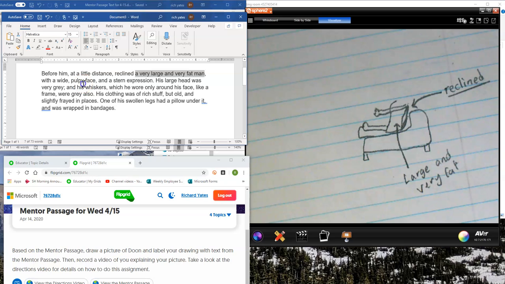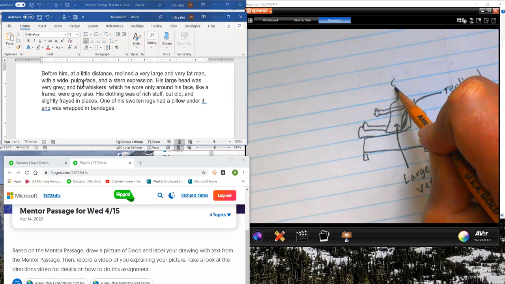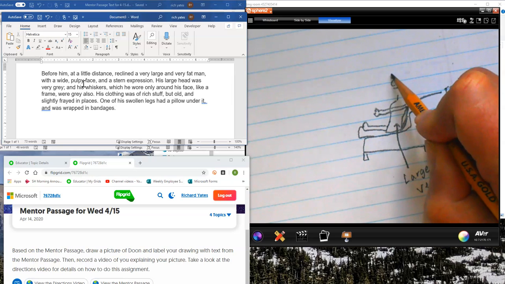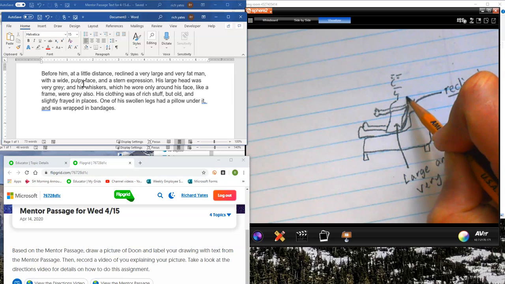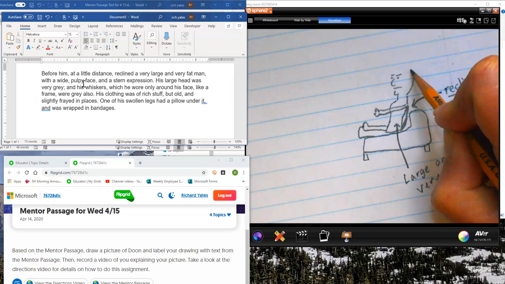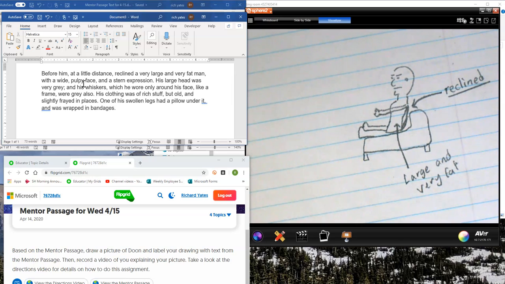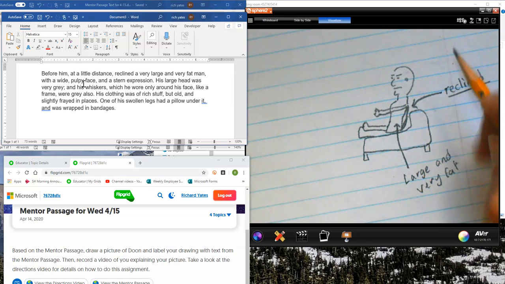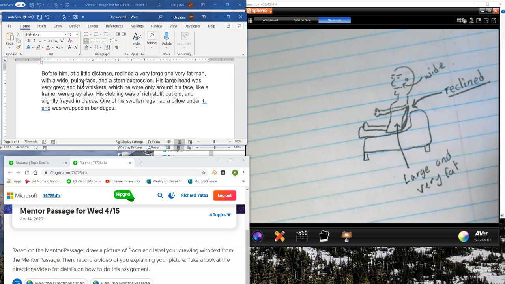Then it said he had a wide, pulpy face and a stern expression. So I'm going to draw a stern expression, so very no-nonsense. I'm the king, and he's kind of wide, with a bigger head. And I'll put a little ear there. I want to show you he's got a wide face. It's wide, it's not narrow.